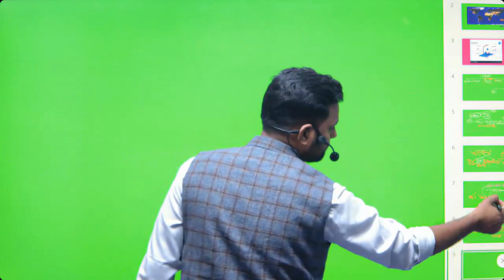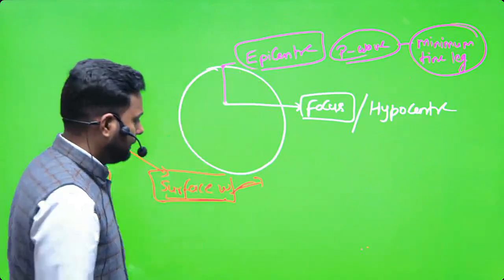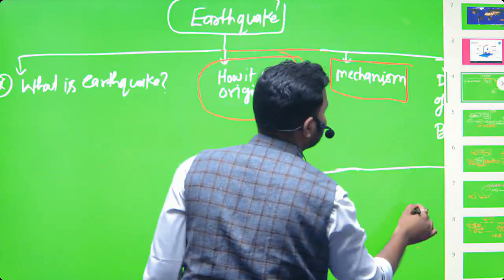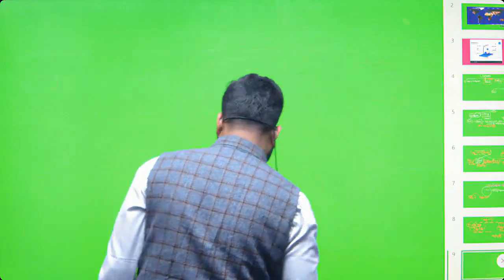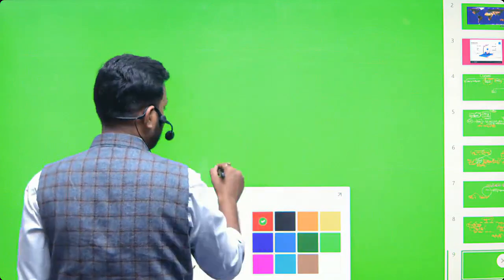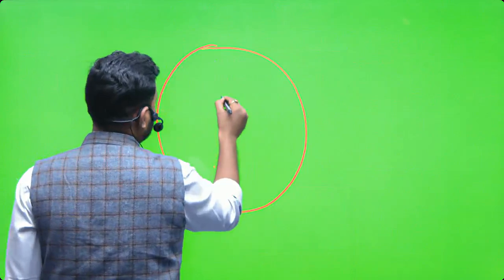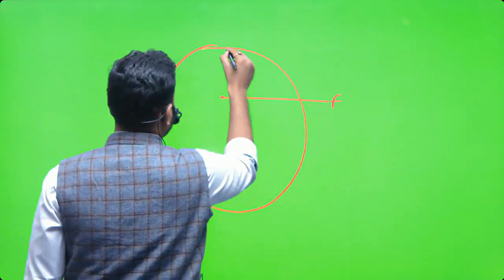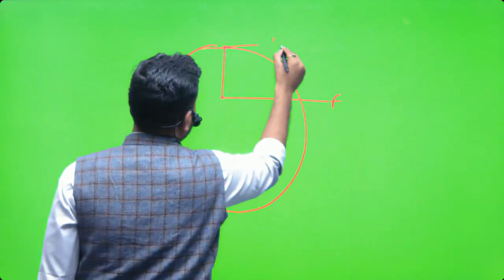Okay, now again we come to the point: what is focus, what is epicenter, and then we have to discuss the distribution of earthquake. Before we discuss the distribution of earthquake, one more thing I have to tell you, the diagram of earthquake waves. It is called focus and it is called epicenter.